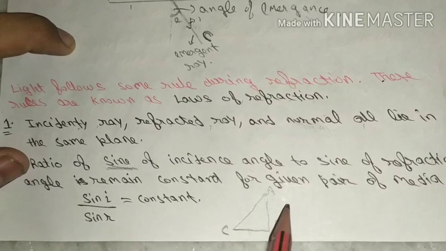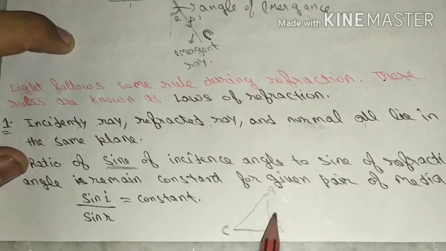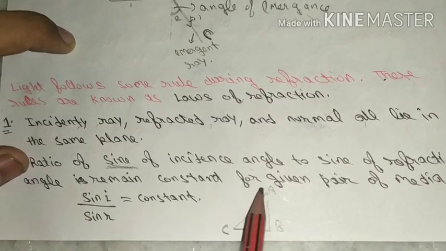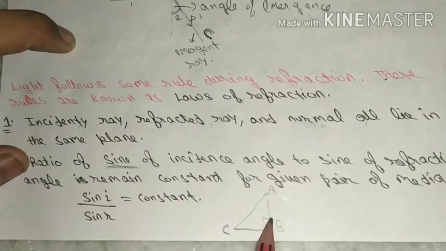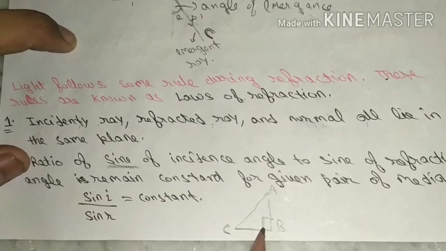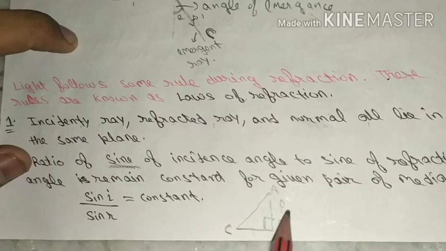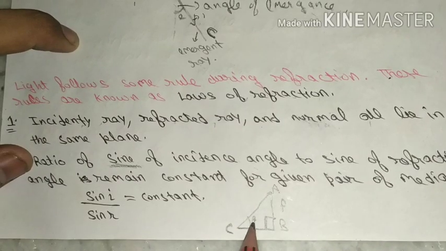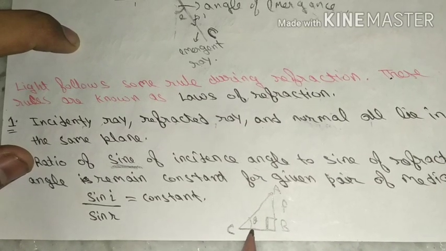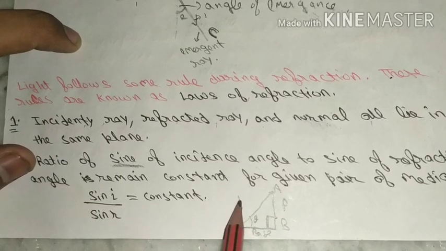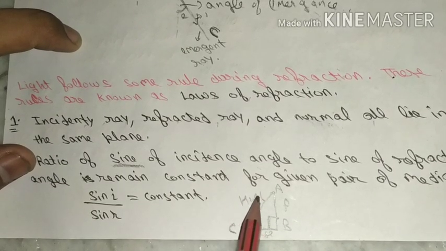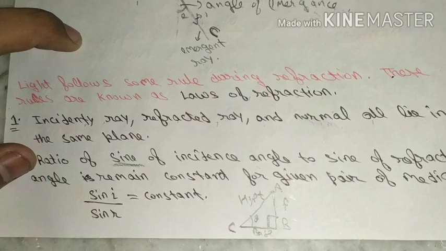For understanding the sine function, let us consider ABC is a right angle triangle. Right angle triangle means this angle is 90 degrees. So this is our perpendicular, and this is the angle theta, and this is known as base, and this is known as hypotenuse. We all know about this triangle.